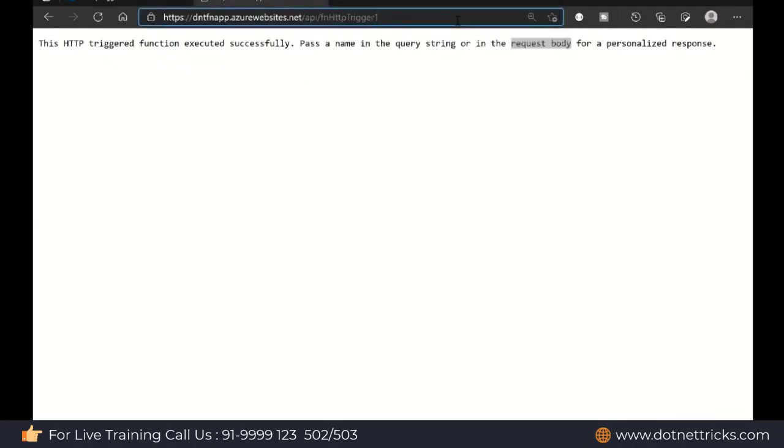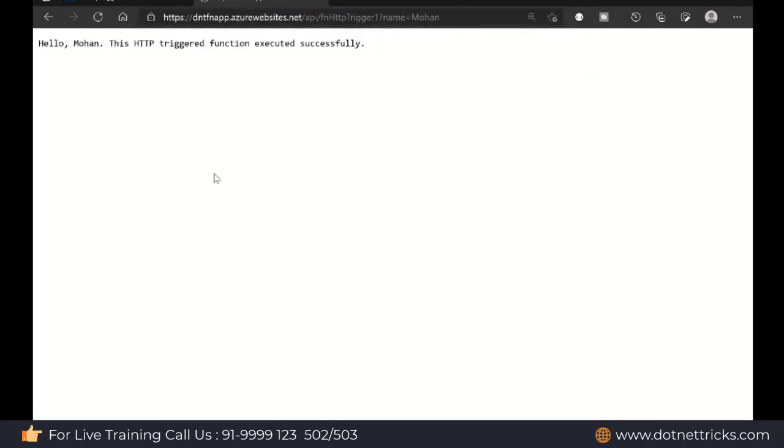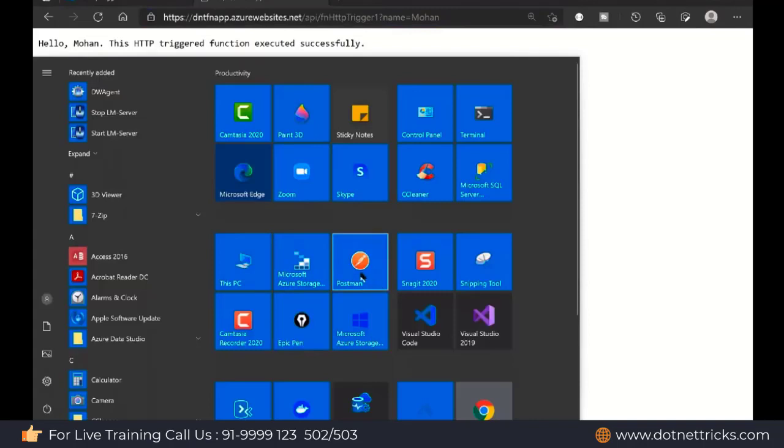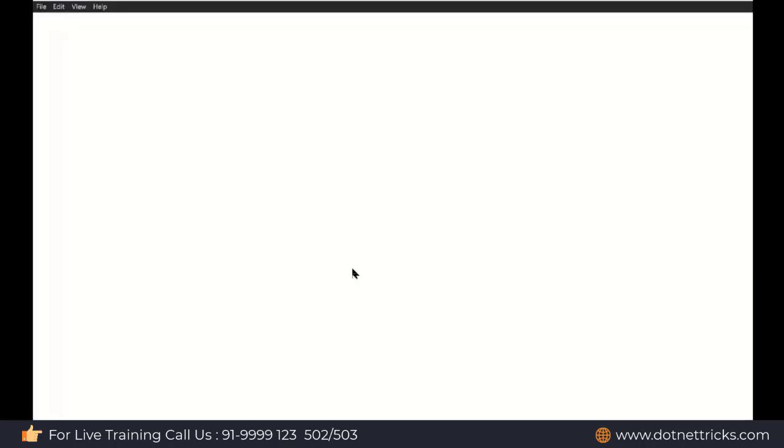So let me pass the name as a query string. Now I have just passed the name as a query string. It is showing me hello Mohan. This way. The same URL I can use here to pass the data by using the post request. But for that you need to have Postman. So I'm just opening Postman here. Using Postman, I will send the data in the post request.